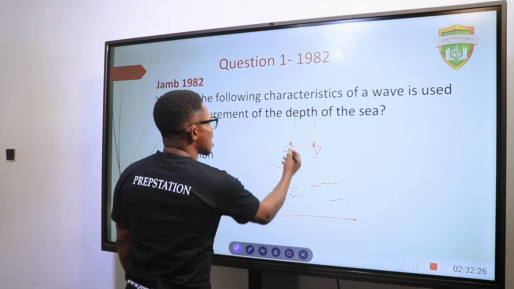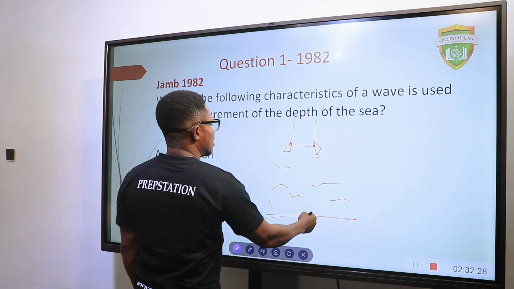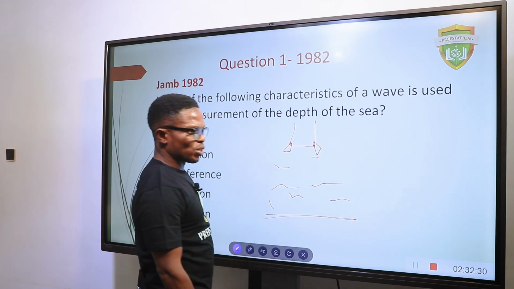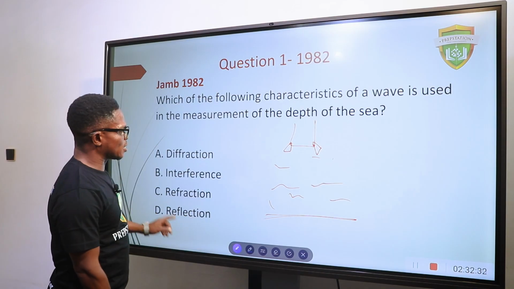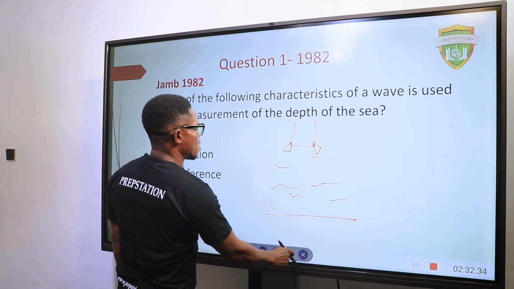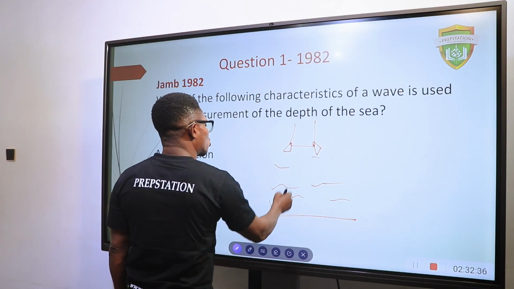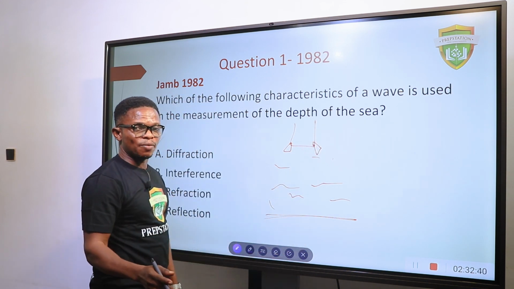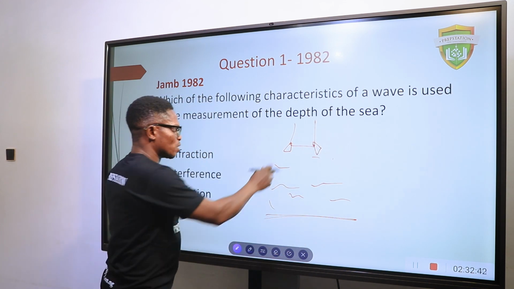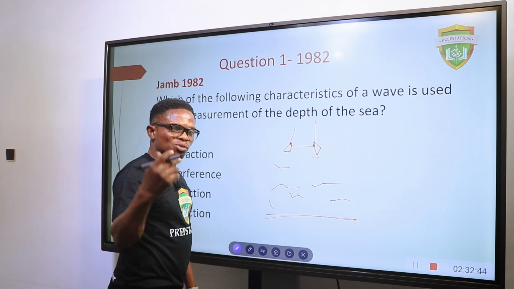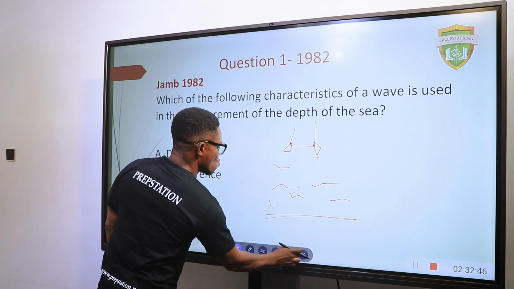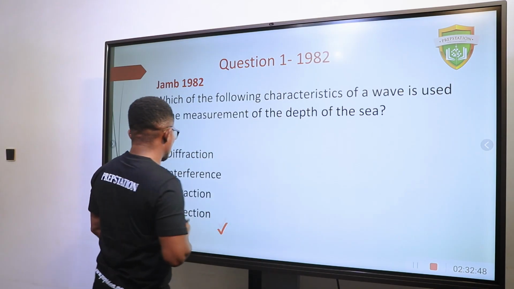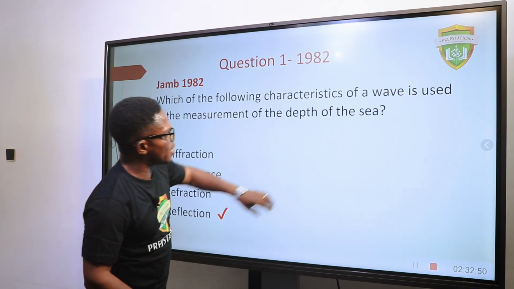With that, you can now measure the depth of the seabed using the formula for echo. So I think the answer should be reflection, because for this signal to travel to the seabed and come back, that is reflection. Why? Because by definition, reflection is the bouncing back of wave. So the answer is reflection.